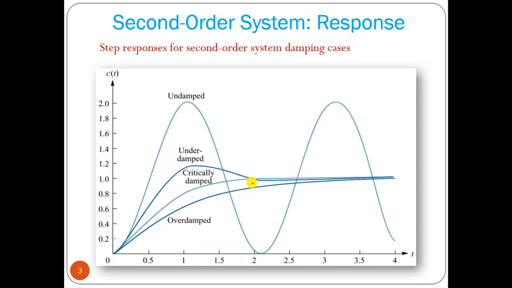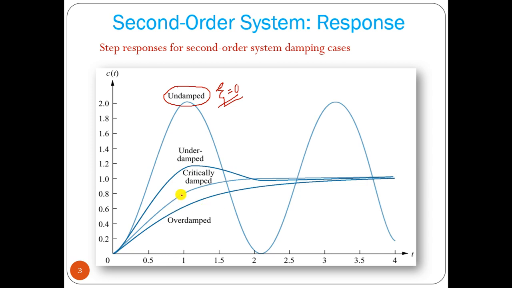For a second order system we can have four types of response. One is the undamped response, where there is no damping factor, described by zeta. So zeta equal to 0 means the frequency of oscillation will be constant, and it will be a sinusoidal wave.